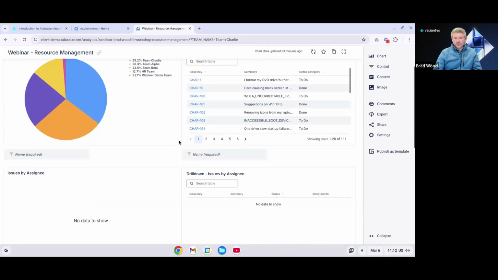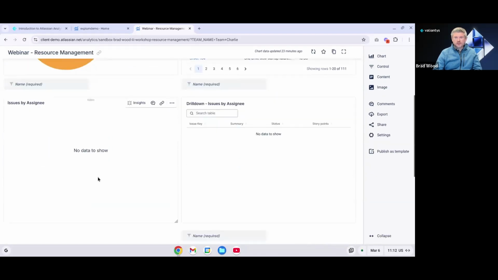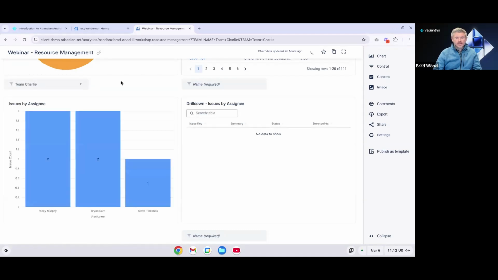If I scroll down a little bit to my issues by assignee chart, I don't see any data in here currently because it's connected to a control that I need to add a value to. So in this case, I'm going to choose Team Charlie again, and I'll let this populate. And we can see of the 111 issues associated with this team, only 5 of them have an assignee. We can see 2 are assigned to Vicky, 2 are assigned to Brian, and 1 is assigned to Steve.